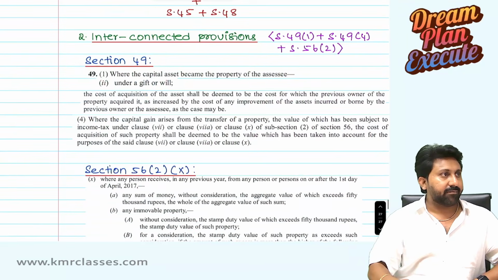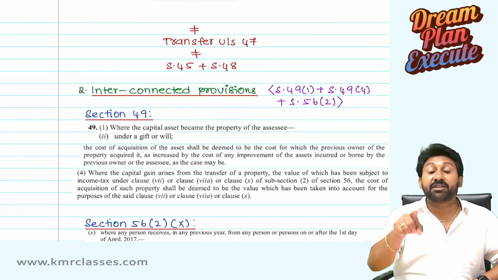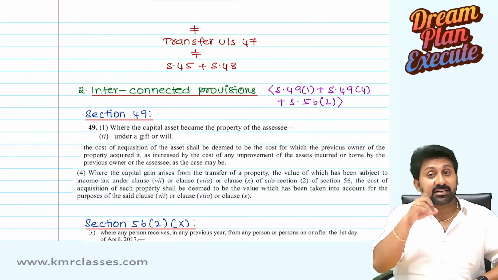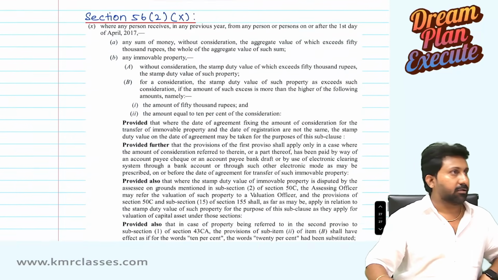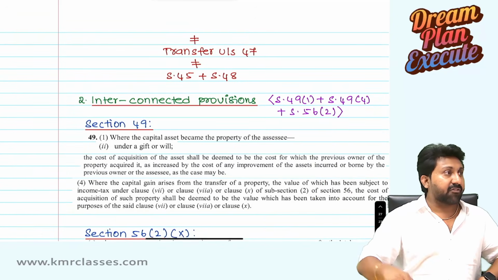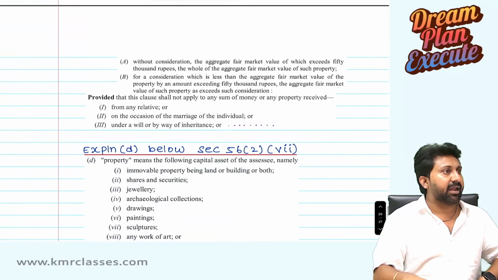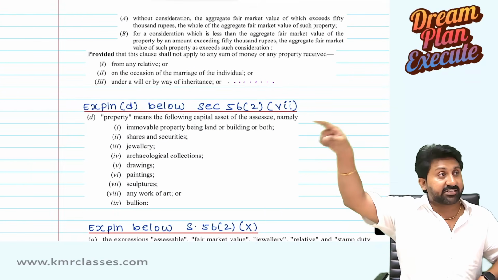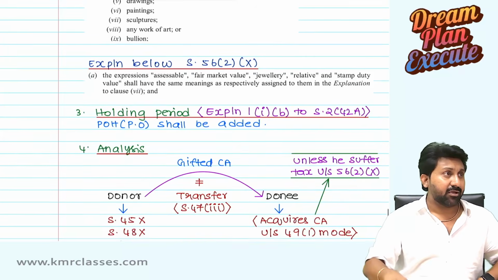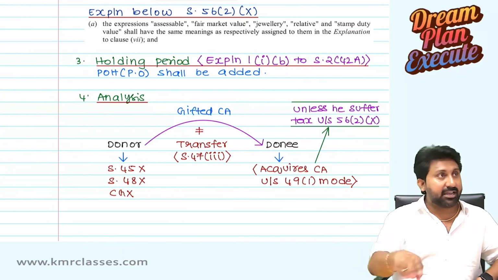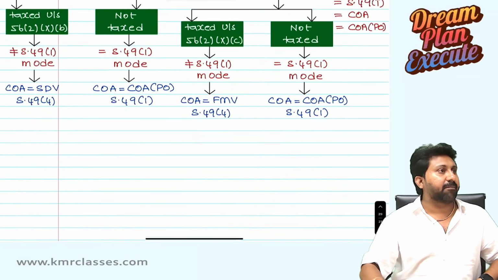The basic provision, whether it is a transfer. Interconnected provisions: 49(1), 49(4), Section 56(2), clause 10, sub-clause B, item A and item B. So, Bare Act Section 49, in that 49(1) to 49(4), Section 56(2), clause 10, Bare Act, explanation D below Section 56(2), clause 7. Next, explanation below Section 56(2), clause 10. Holding period, Explanation 1, 1B to Section 2, clause 42A. Analysis through a diagram. Summary of the entire provision.